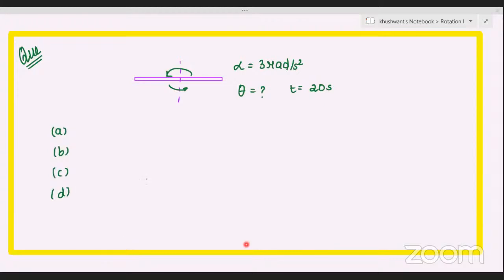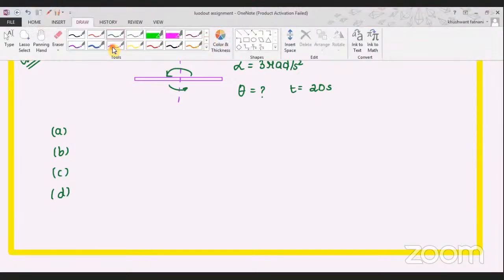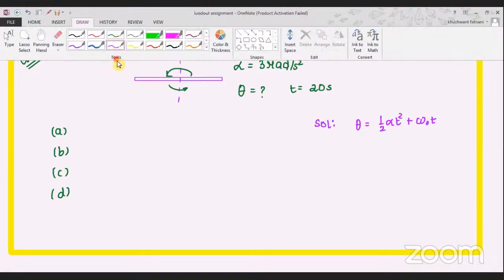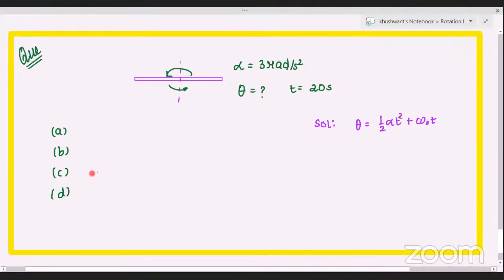Which equation will we use out of the 3 equations that you all know? Aanchal, which equation should we use? The first one, we need to find theta. Theta equals half alpha t square plus omega naught t. Everybody go ahead, make your calculations. We will shortly put the options here on the screen.